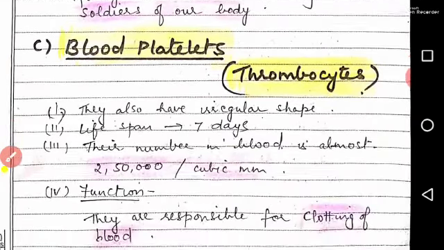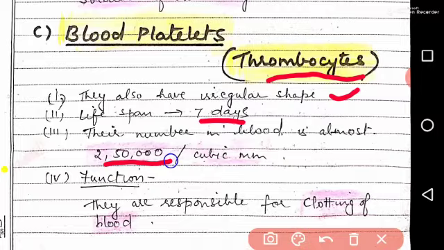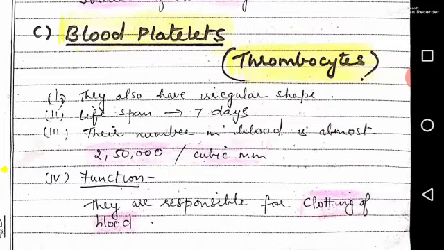Third type of blood cells are blood platelets. They are also called thrombocytes. First point, they have irregular shape. Their lifespan is 7 days. Their number in blood is almost 250,000 per cubic millimeter. Their function is clotting of blood. Means whenever the blood comes out of the body, these cells, blood platelets, are responsible for the clotting of the blood.